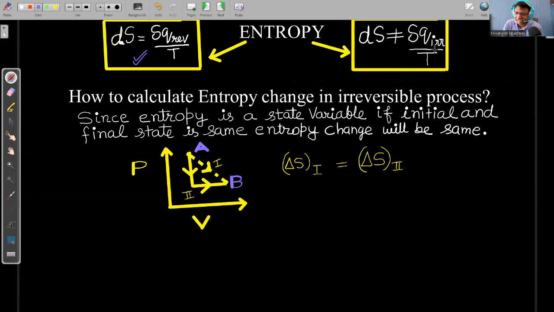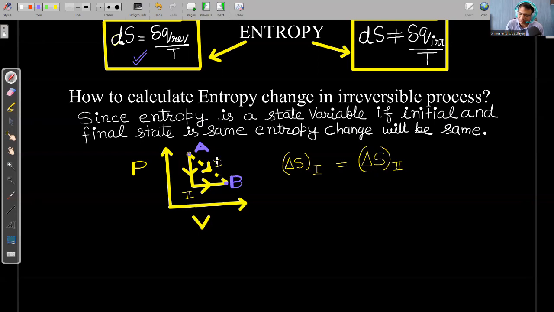Suppose now the question is, we have to calculate entropy change in irreversible processes also. So how to calculate entropy change in irreversible processes? Whenever we have to calculate entropy change, whether the process is reversible or irreversible, in order to calculate it we have to follow a reversible path. For example, suppose I am moving from initial state A to final state B through this path. This is a dotted path indicating that this is an irreversible process, because if it is reversible, then it is a curve, and we know each and every state. So this is the first path.